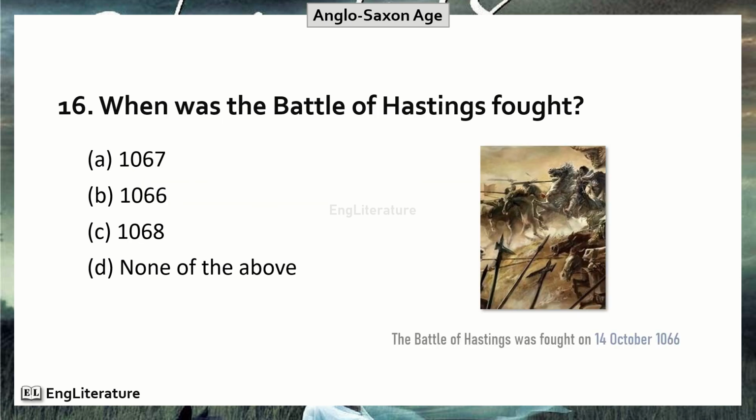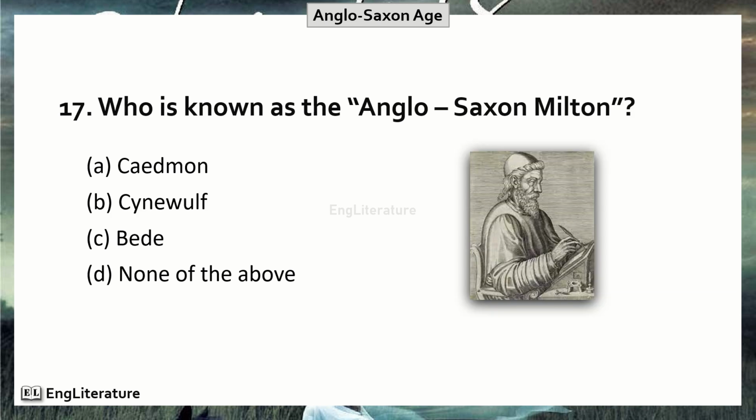When was the Battle of Hastings fought? The Battle of Hastings was fought on 14th October 1066. Here, the right option is number B. The Battle of Hastings was fought in the year 1066.